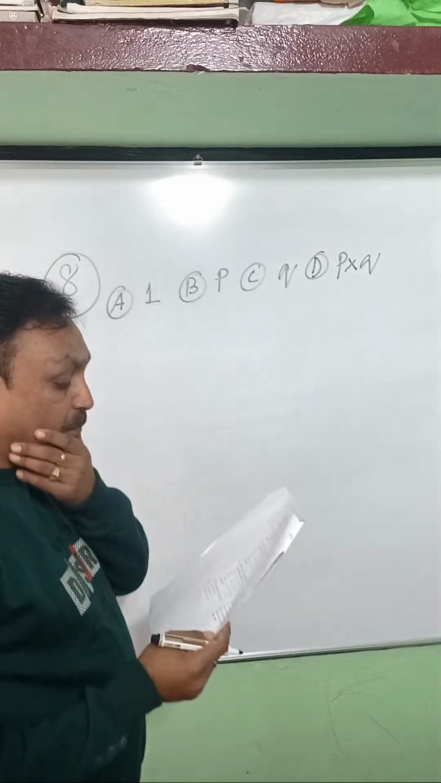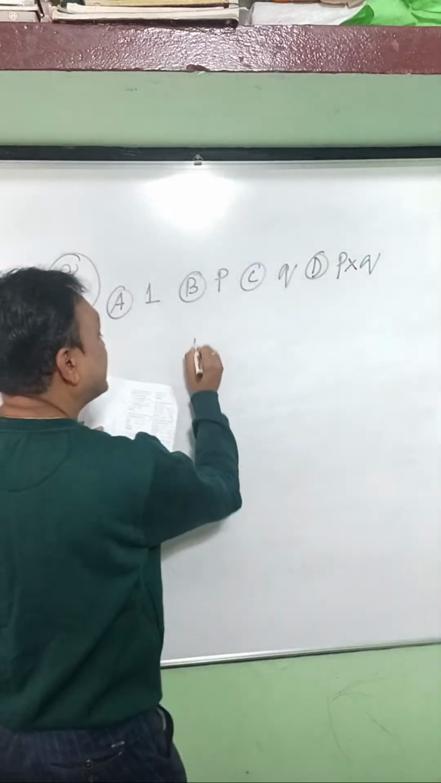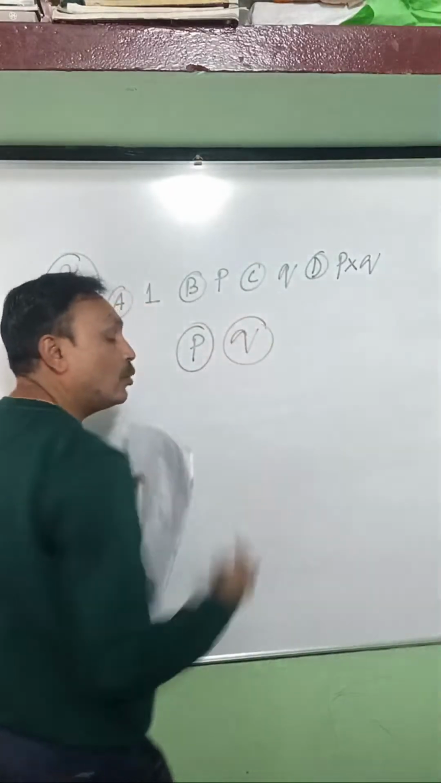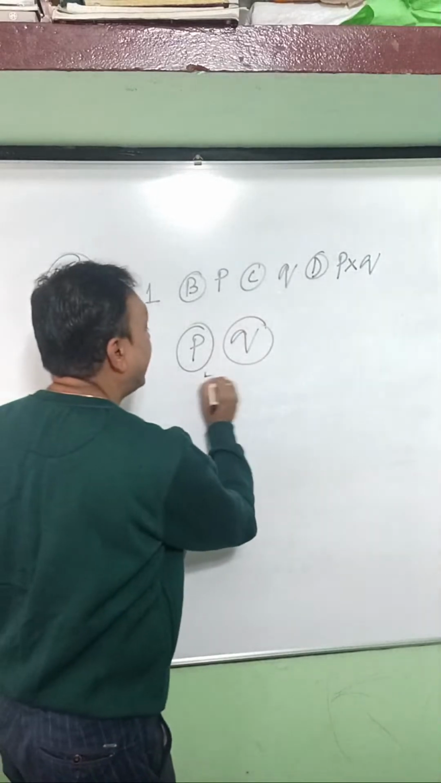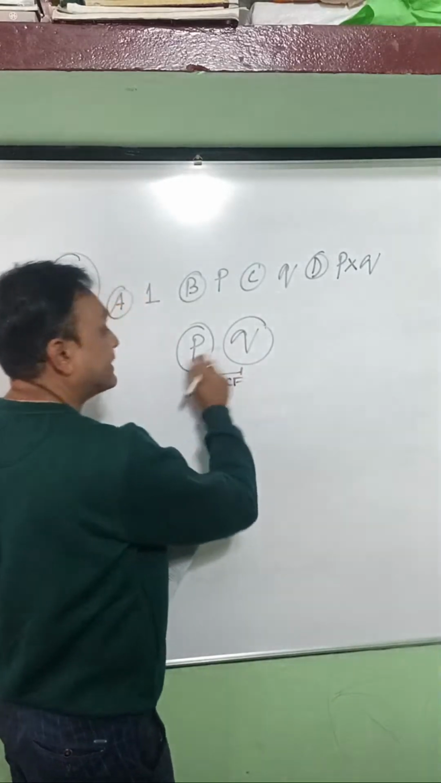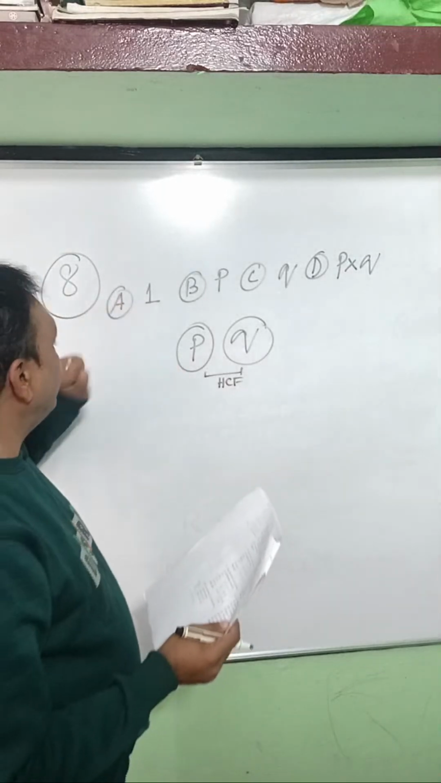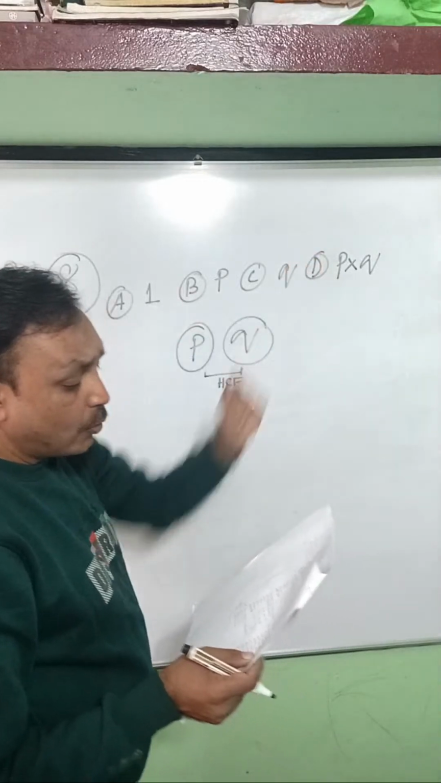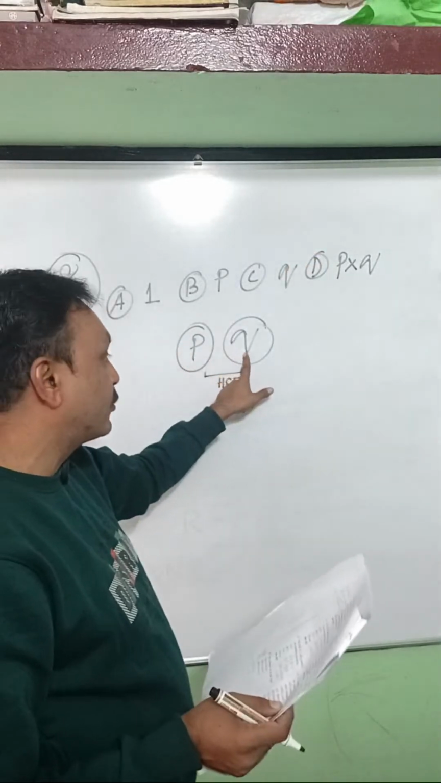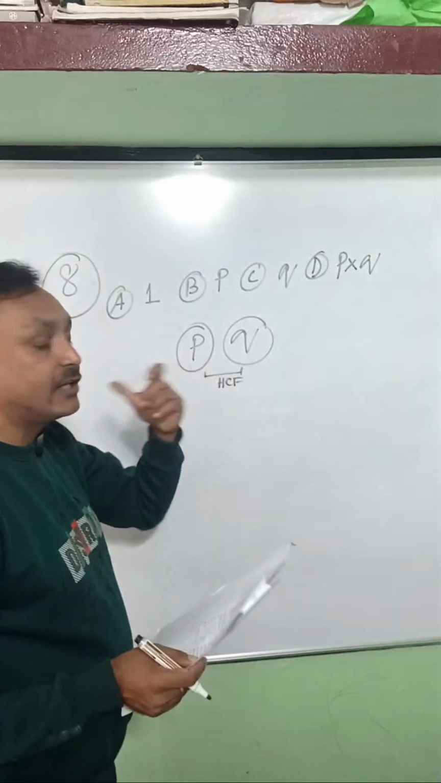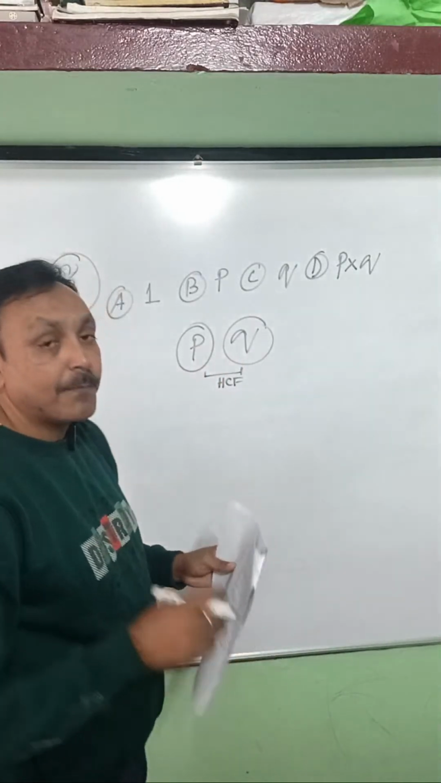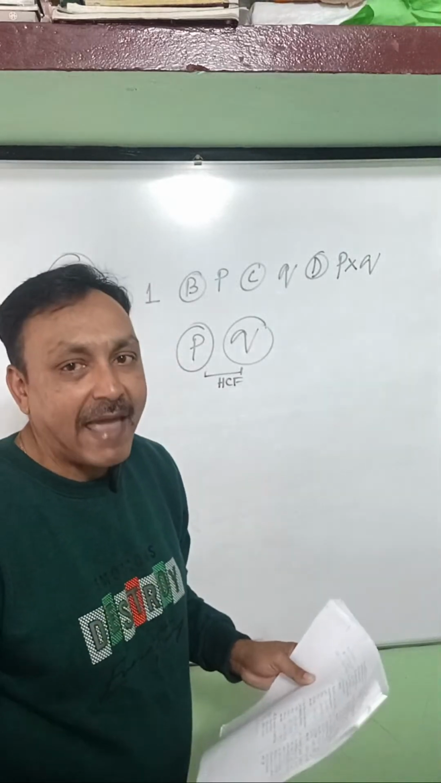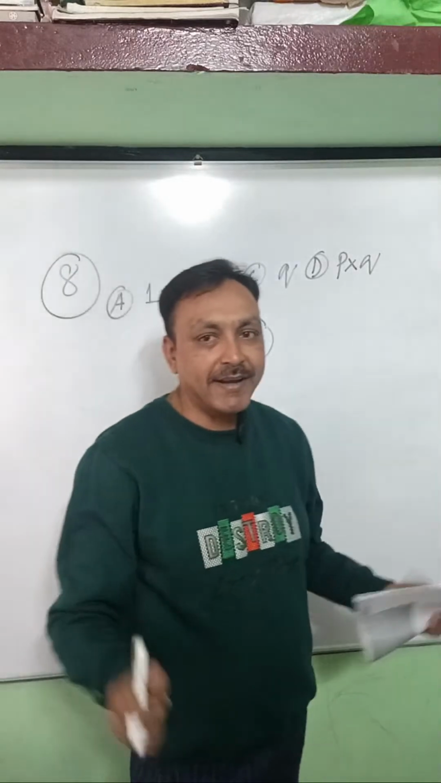The HCF of P and Q, which are relatively prime. That means P and Q are two prime numbers, and you have to find the HCF of these two numbers. As we know, a prime number has only two factors, that number itself and 1. Then only we can consider the number a prime number.